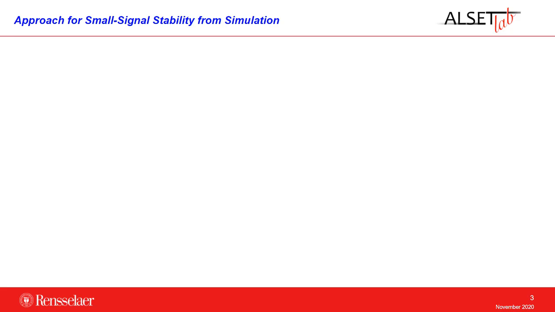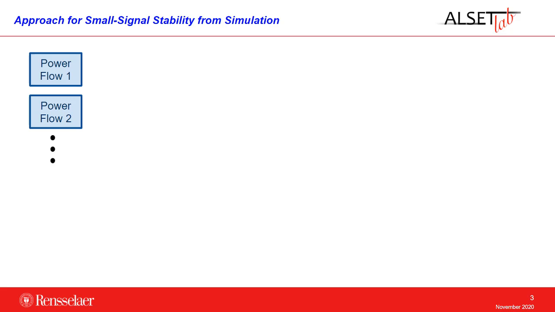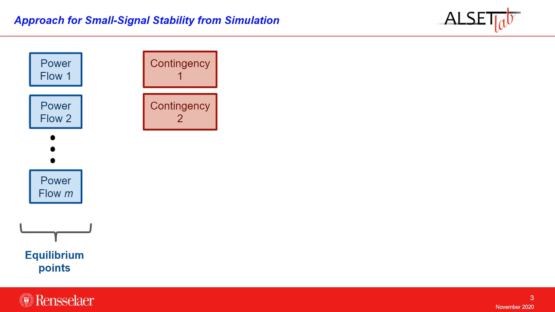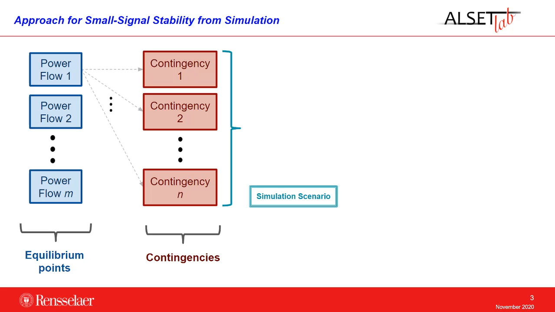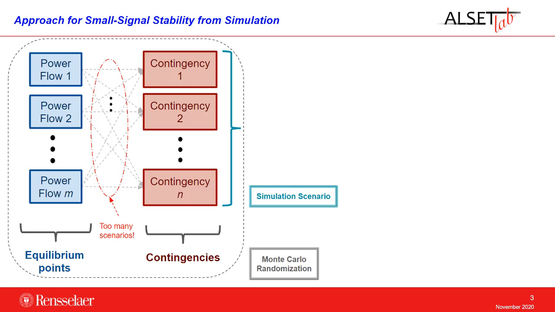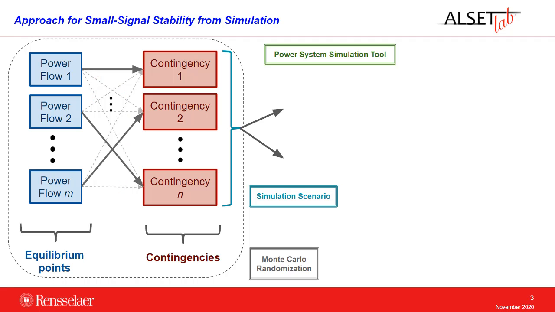Our approach to generate data from simulations is first to constitute a database of power flows. Basically, we generate these power flows using the information published daily by NYISO. Then we have to construct contingency scenarios, meaning that we trip some lines of the system or take some generators off. Once we have power flows and contingencies, we associate them automatically to constitute a simulation scenario, but we find a problem. For that many power flows, we have too many scenarios, so we sample some of them via a Monte Carlo randomization process,